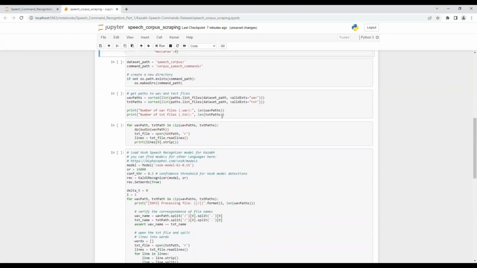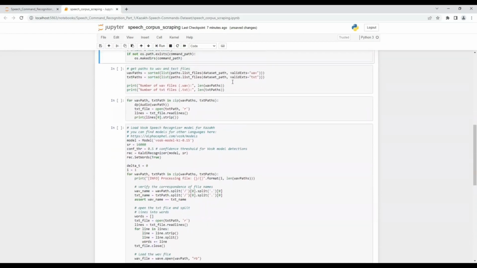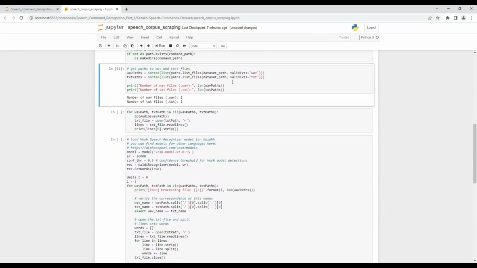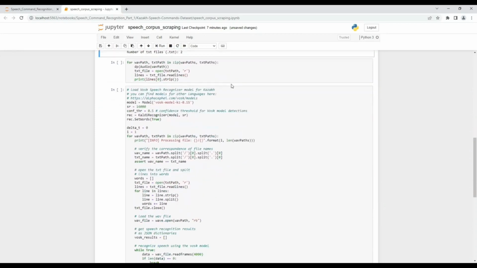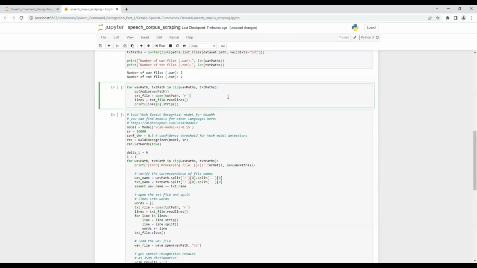In this tutorial, we will consider two examples. They are located in the speech corpus folder. And in this line, we are creating a new directory. Let's check the number of WAV files and TXT files. As you can see, it's 2. And now, let's place the example WAV files and see their respective texts.